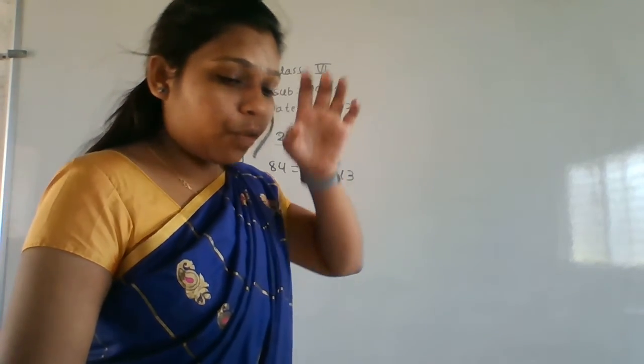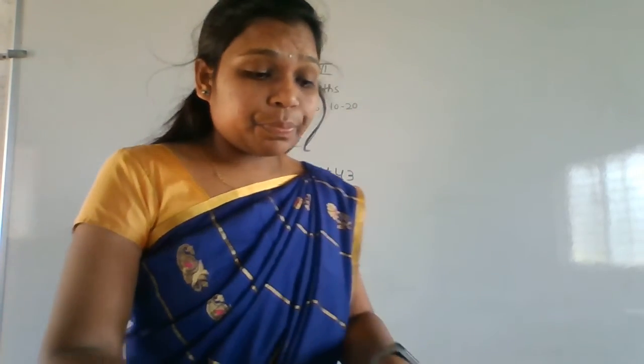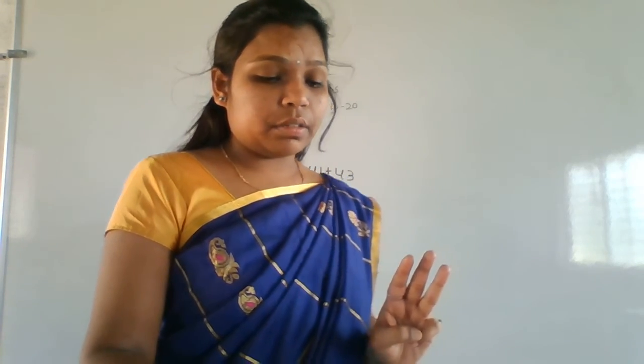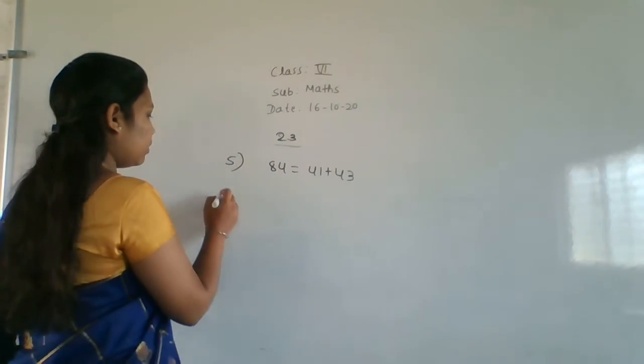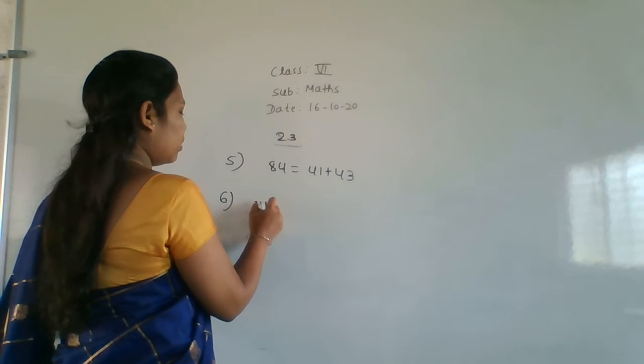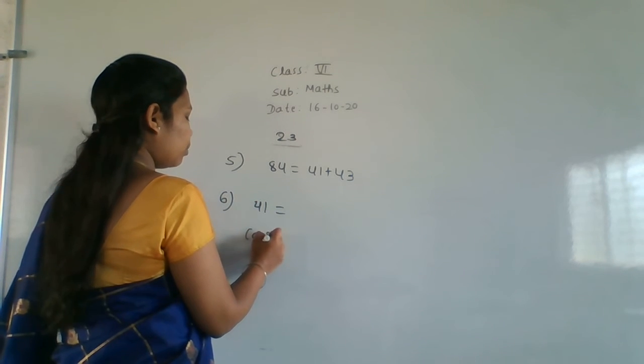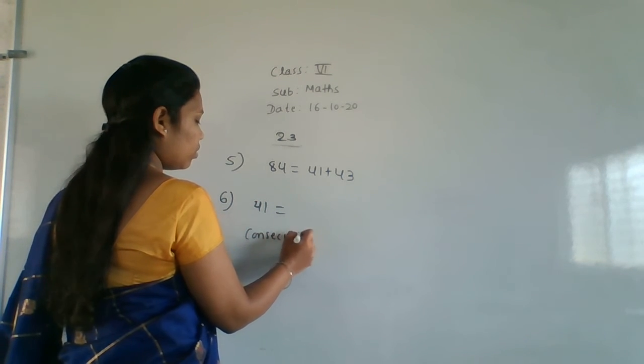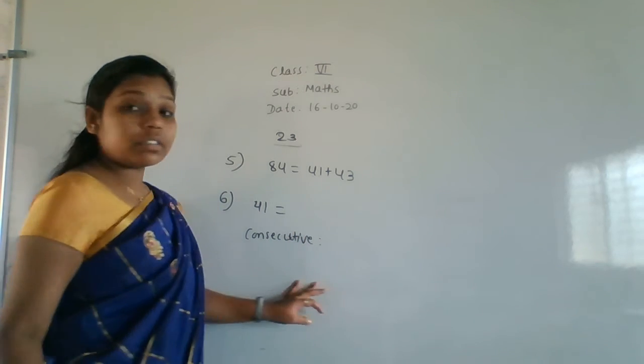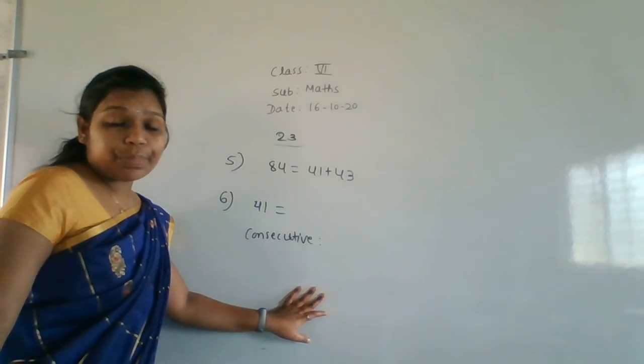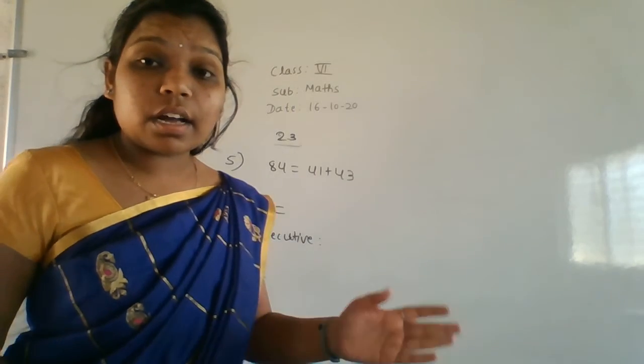Okay, next, go for the sixth one, that is, express 41 as a sum of three consecutive prime numbers. What do you mean by consecutive? Consecutive is nothing but continuous numbers.